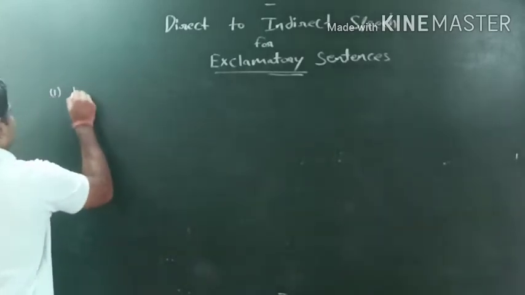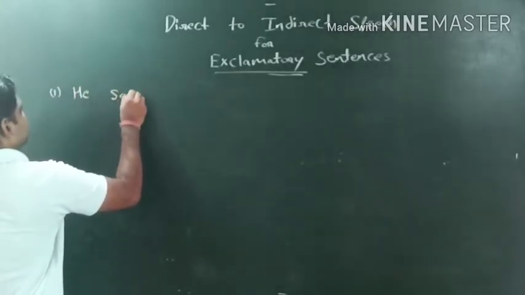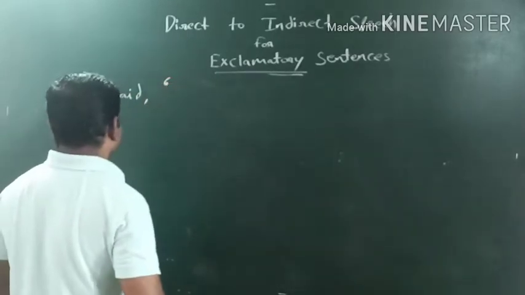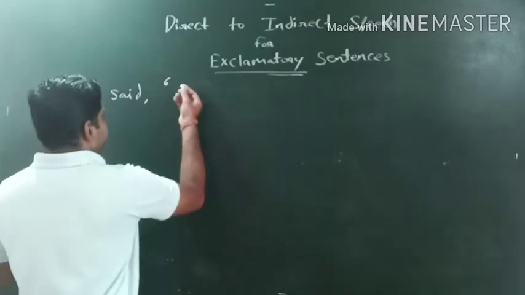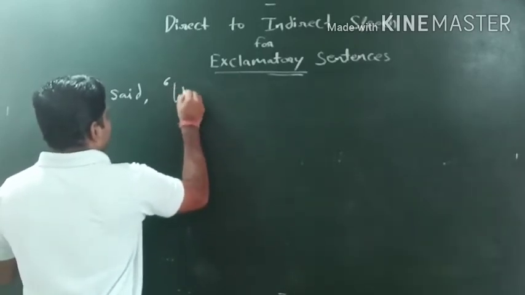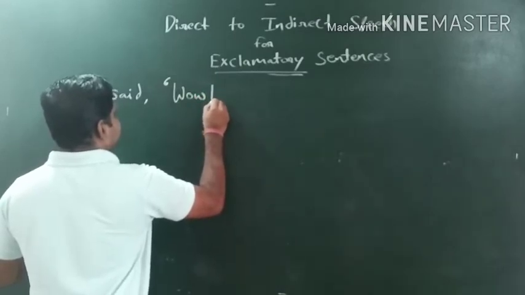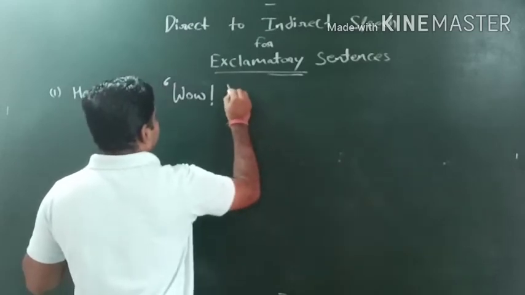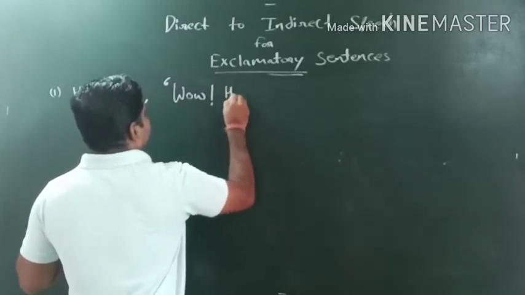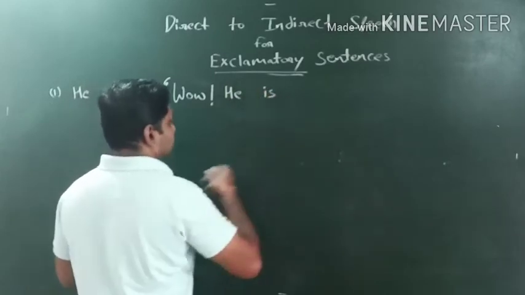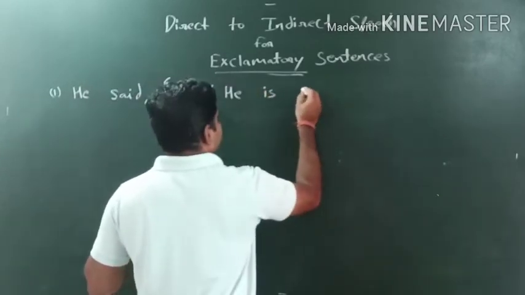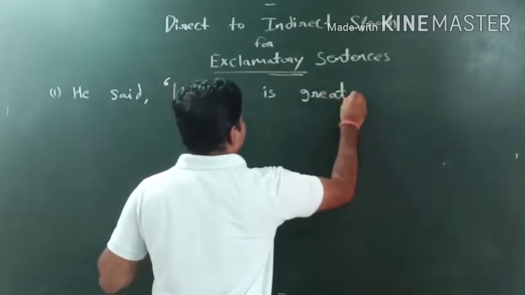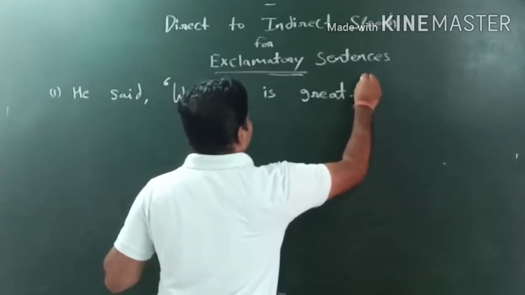If you get a sentence like: he said, single inverted comma, wow, exclamation mark, he is great, full stop, inverted comma close, right?